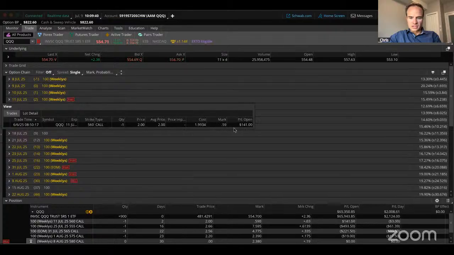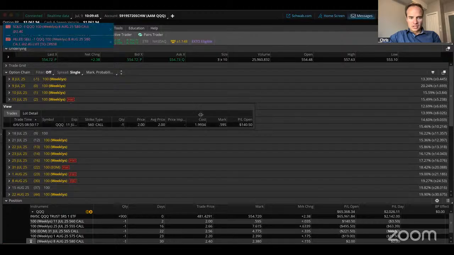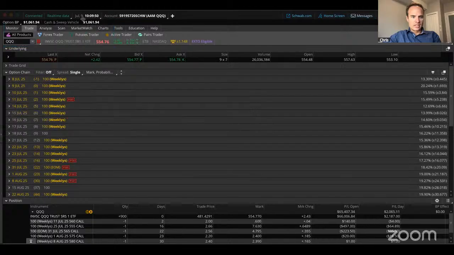Let's see what we've got for profits here. So we do have some profit here. We have a 560 call. Oh, there we go, it filled there. So we got $240 for that. That went into our cash and sweep vehicle up here, which appears to only have $1,000 in it.